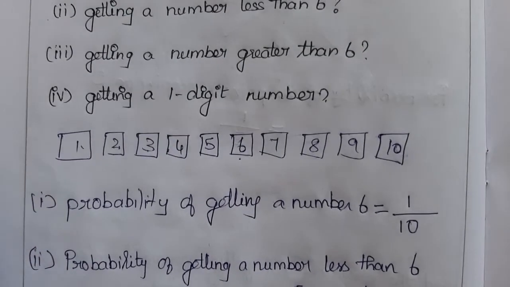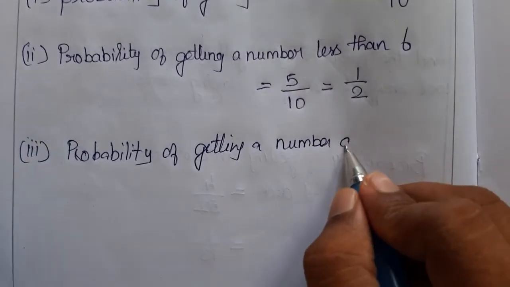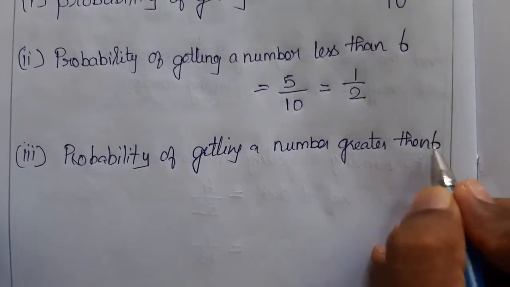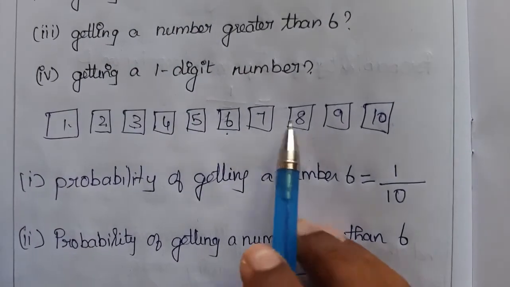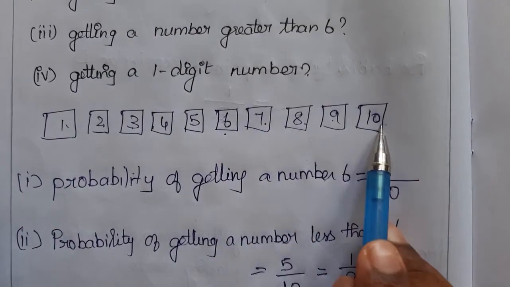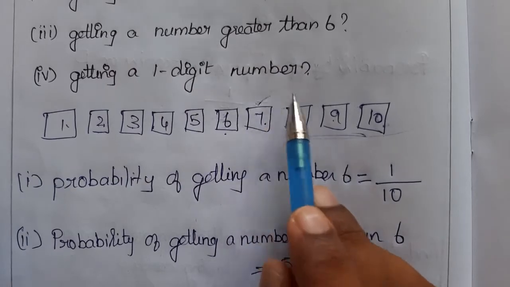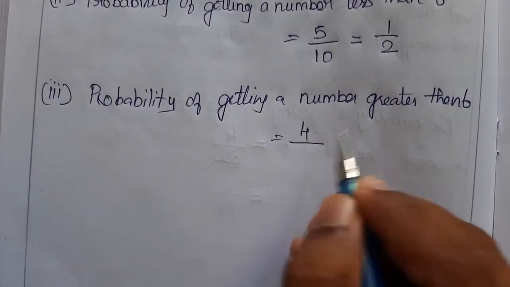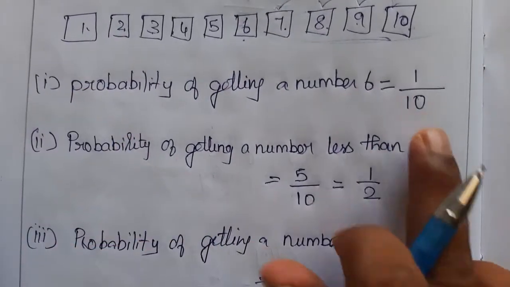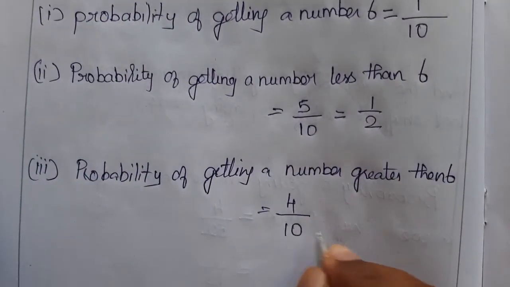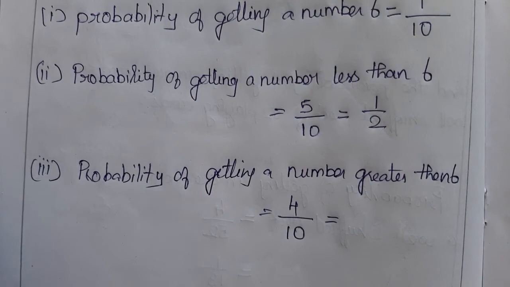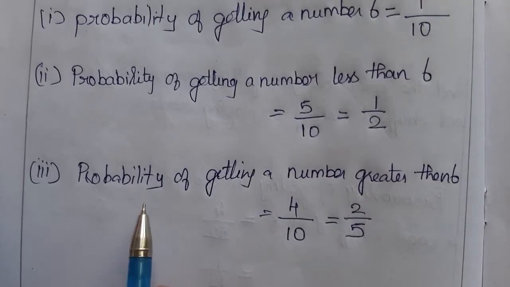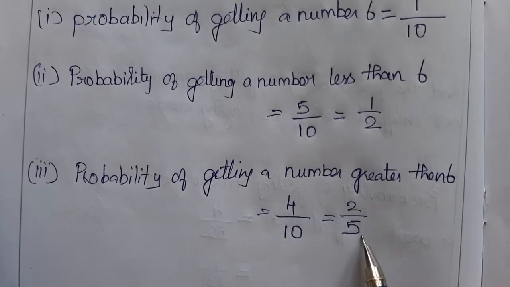Number greater than 6. So greater than 6, how many is there? 7, 8, 9, 10. So totally how many numbers? 1, 2, 3, 4. So it is equal to 4 divided by the total number of cards. Totally how many cards are there? 10. So 4 by 10. Even this we can simplify. So 2 multiples, it will be 2 by 5. So the probability of getting a number greater than 6 is 2 by 5.